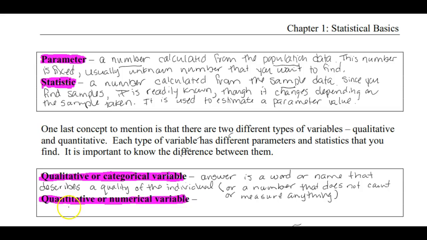The other type of data is quantitative, or a numerical variable, and here the answer to some survey question is a number, and specifically numbers that count or measure something, something that can be counted or measured from the individual.